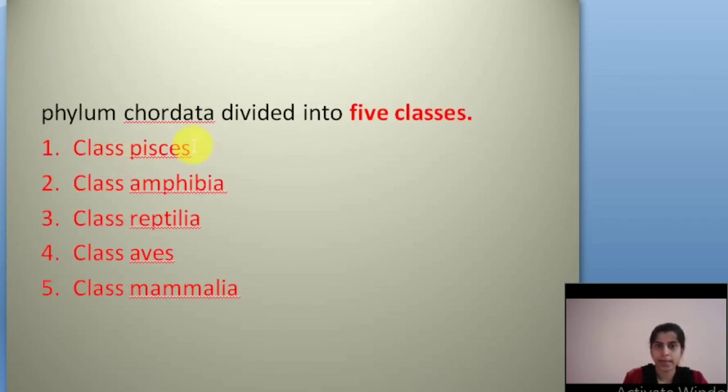And next, phylum Chordata is divided into 5 classes: class Pisces, class Amphibia, class Reptilia, class Aves, class Mammalia. These are the 5 classes of phylum Chordata.